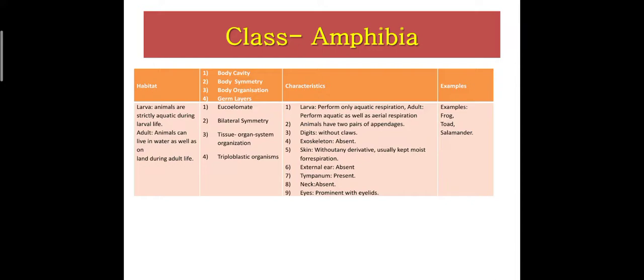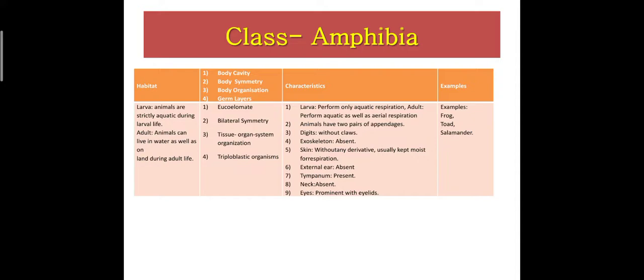Next, class Amphibia. Habitat: the larvae are strictly aquatic during larval life. As adults, the animals can live in water as well as on land. These are eucoelomate, bilaterally symmetrical animals.